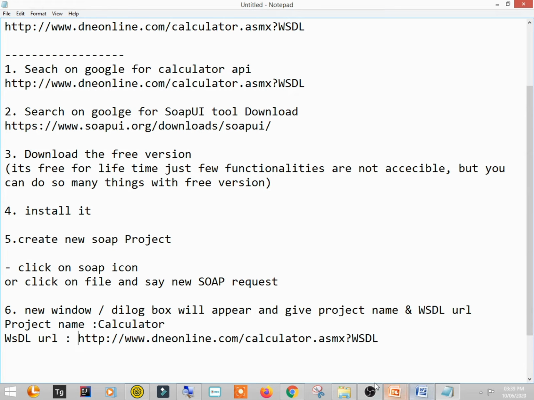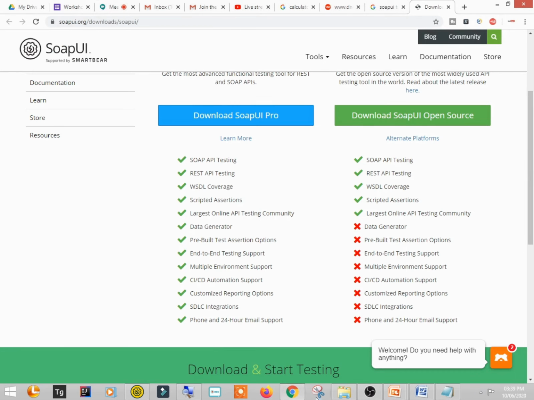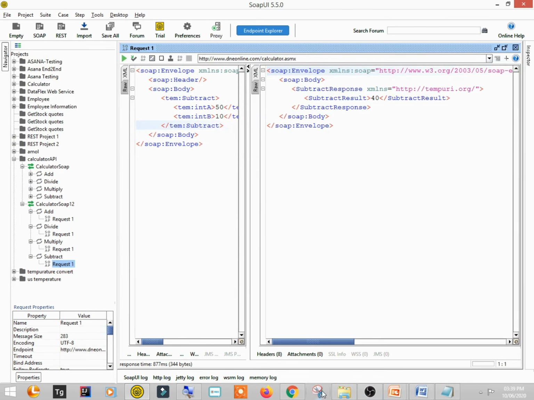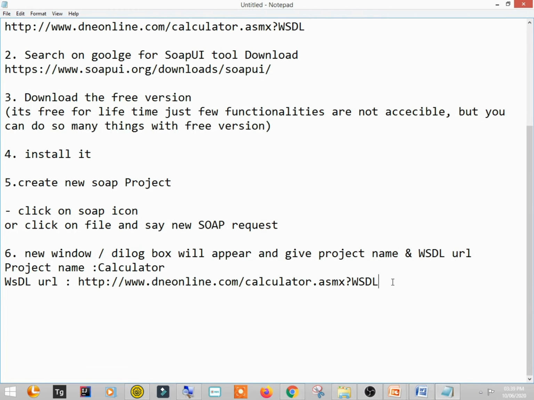Okay. So now there will be these two versions you can see. The project will be created with two versions. Choose the 1.2 version.